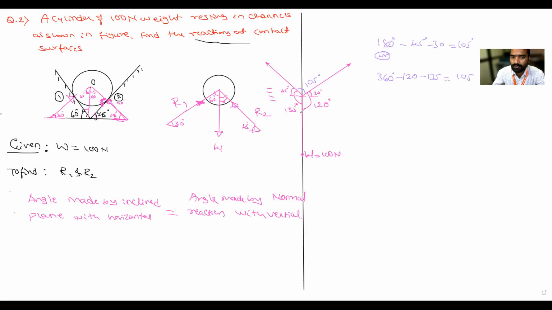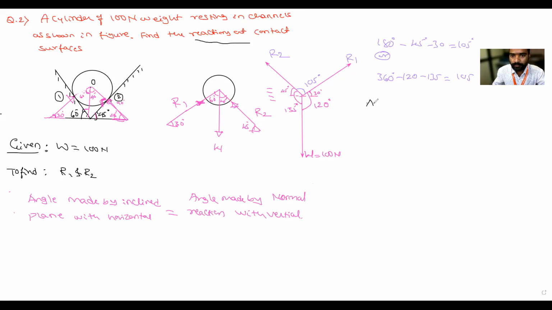Okay, this is 105. So this is R1, this is R2, and this weight is in the downward direction. Are you getting it, all of you? Yes, sir. Okay. If you have written this, how many forces are there? Three forces: R1, R2, and W. Is it concurrent? Yes, concurrent. Do you know the angles? Yes, I know the angles. Is it possible to apply Lami's theorem? Yes, sir. Apply Lami's theorem.